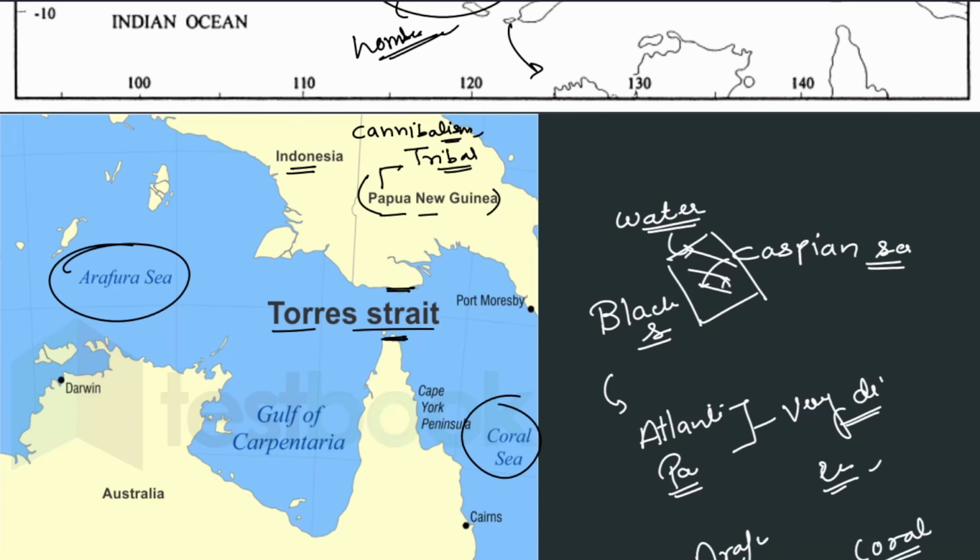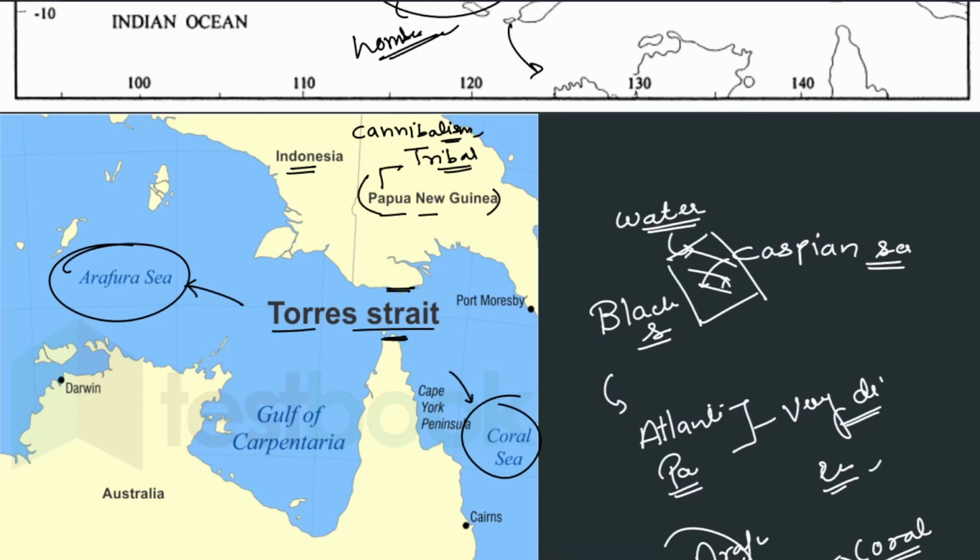They have been named as per some convention of the respective countries. Because we have coral reefs here, it may be known as the Coral Sea. Because of something else, but the water is still the same. So no need to worry so much about the names of the small seas, that this is the Coral Sea, this is the Arafura Sea. Just remember the basic location.